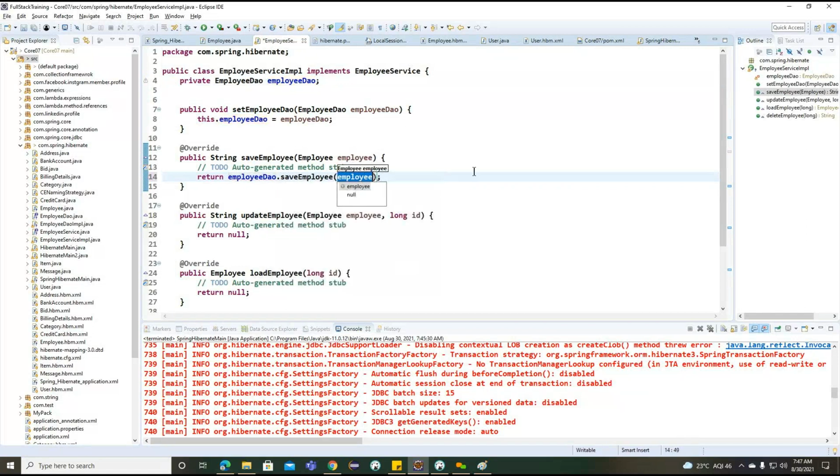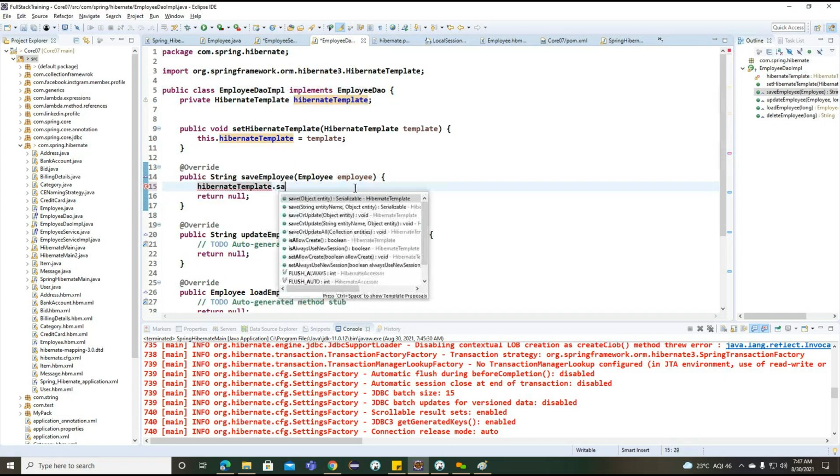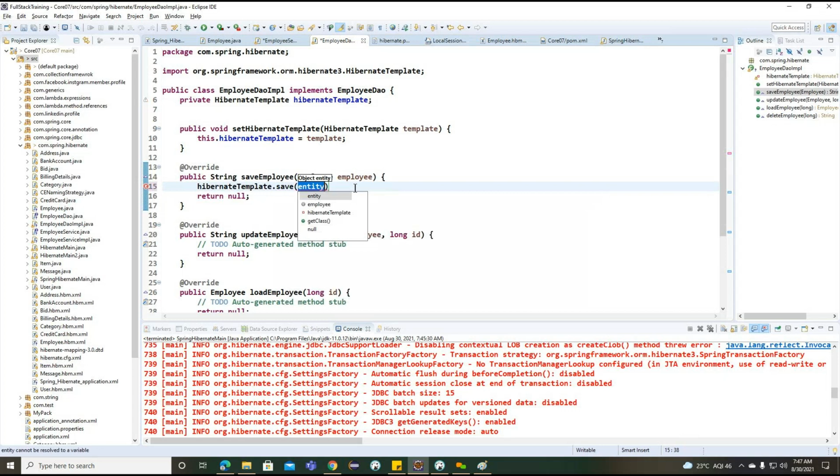And in employee DAO IMPL, with the help of this particular Hibernate template, save object entity, employee. Right? And serializable. So it returns the serializable ID.